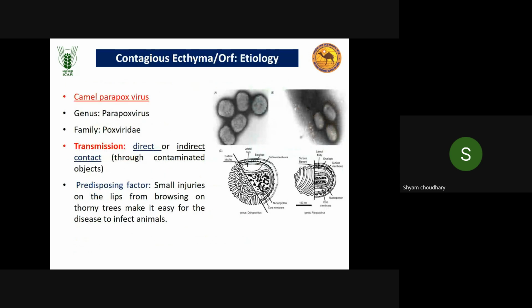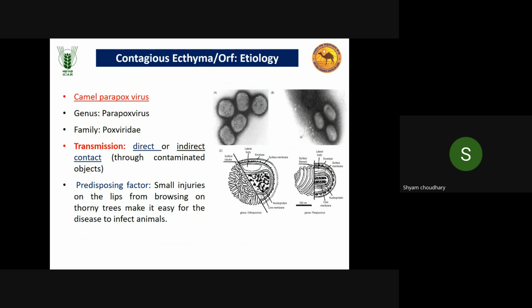Then in case of contagious ecthyma, the etiology is caused by a virus. Genus is Parapox. But in camelpox disease, the genus is Orthopox. In contagious ecthyma, the genus is Parapox. This is one other difference between both diseases.